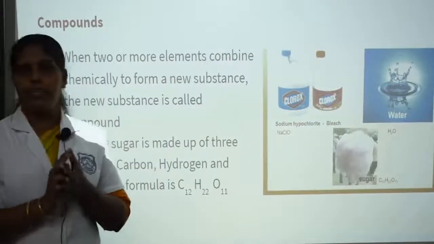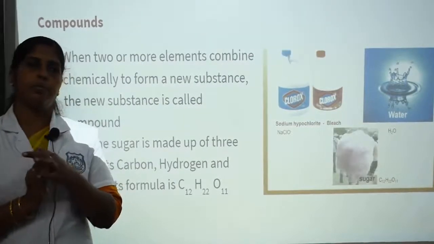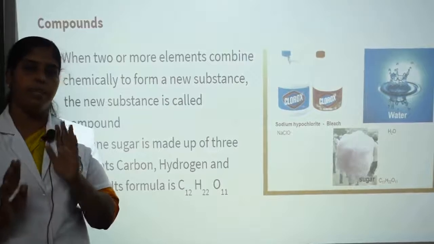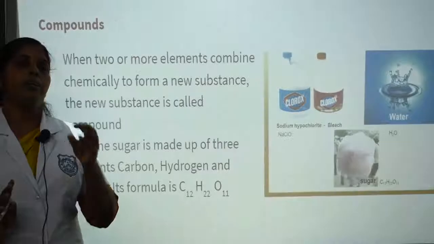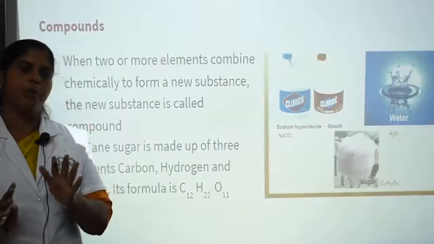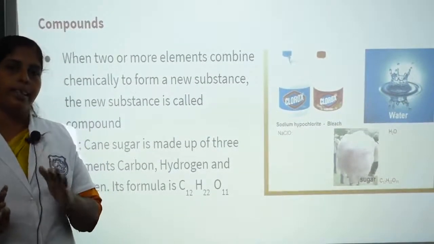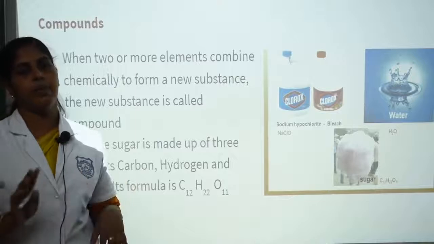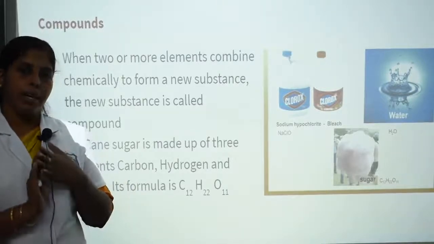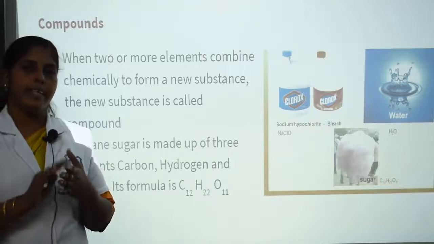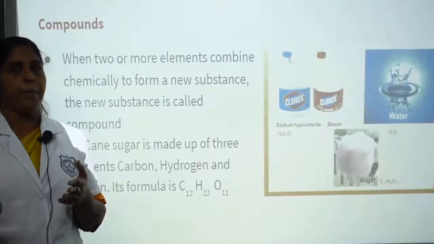Next, let's see the differences between atoms and molecules. Atoms are the smallest particles of matter which cannot exist freely. Noble gases in the form of atoms can exist freely. Other than noble gases, atoms cannot exist freely. Molecules are the smallest particles of a compound that can exist freely.